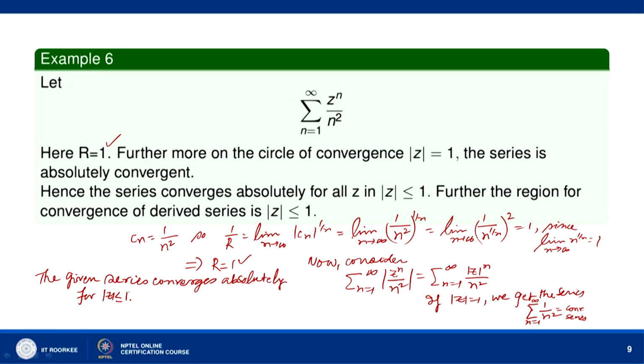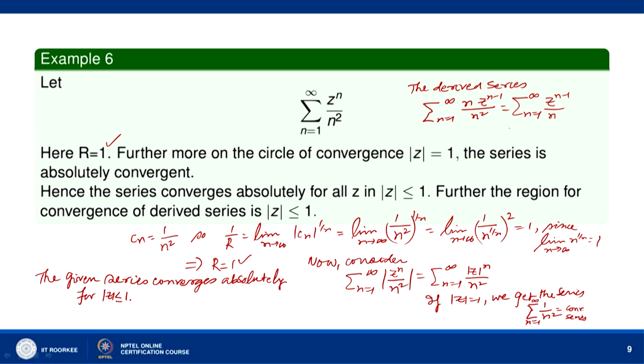Now, let us consider the derived series. The derived series is sigma n equal to 1 to infinity n z to the power n minus 1 divided by n square, which is sigma n equal to 1 to infinity z to the power n minus 1 divided by n.